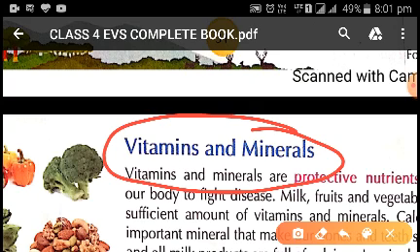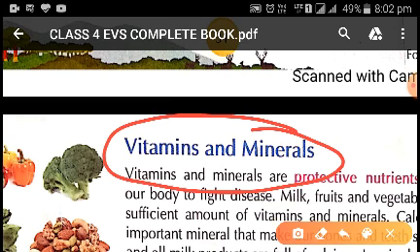Third type of nutrition is protective food. The food which protects our body from various diseases, that is vitamins and minerals. These help our body fight various diseases and make our body disease resistant, which means our body does not catch diseases easily. If we eat a lot of vitamins and minerals, our body becomes strong and we do not fall sick frequently.